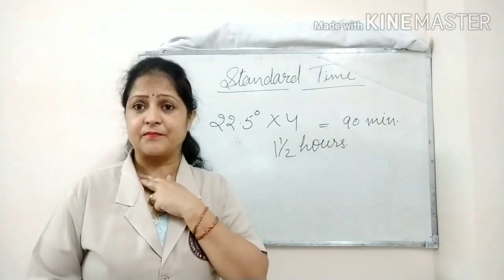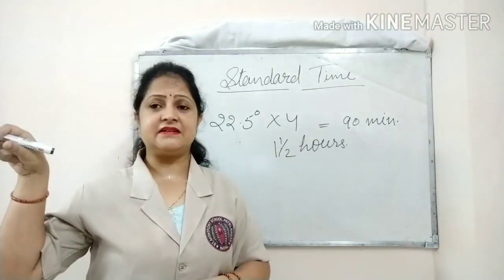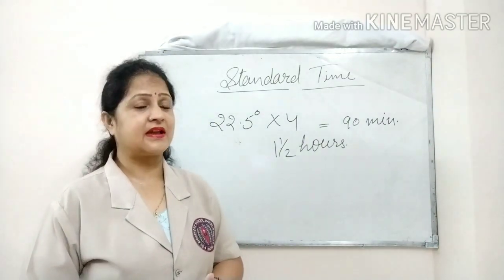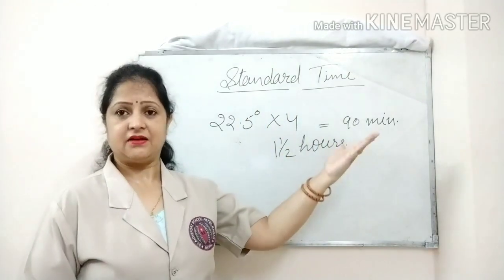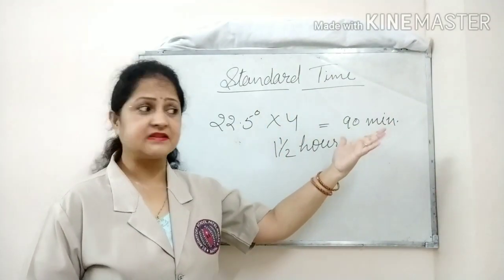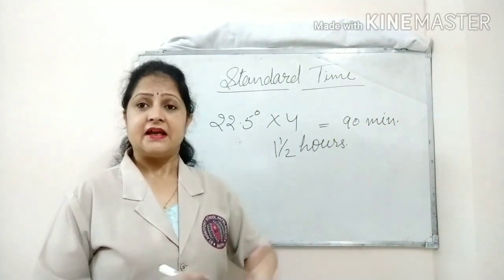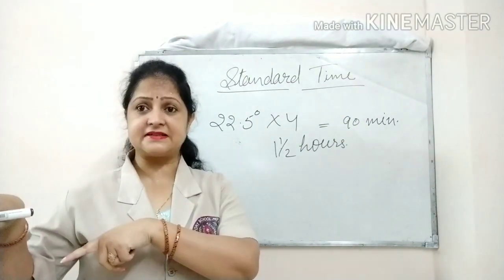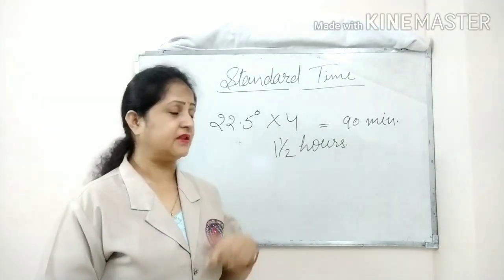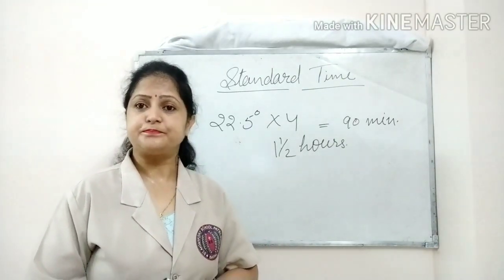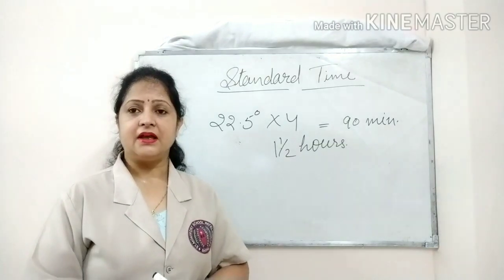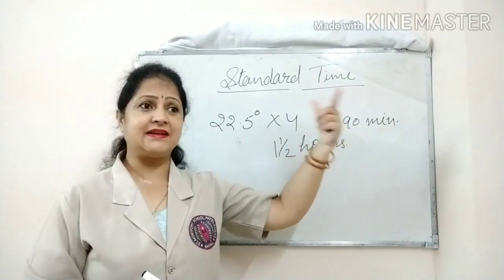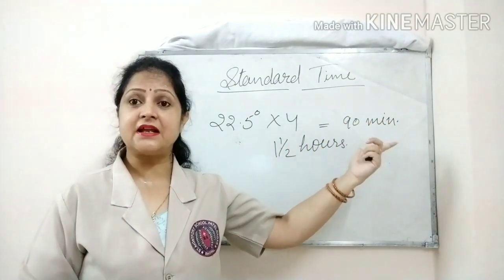Suppose a person in the westernmost area of the country has to board a plane from the easternmost side of the country, and according to the time on the western side, the plane is at 9 p.m. According to his time, he reaches the eastern side. But when he reaches there, the time there is 10:30.